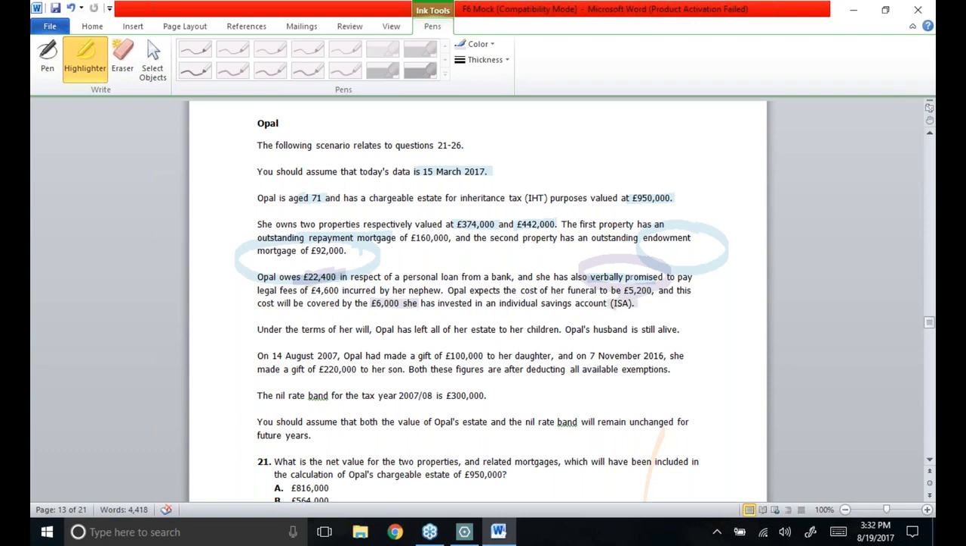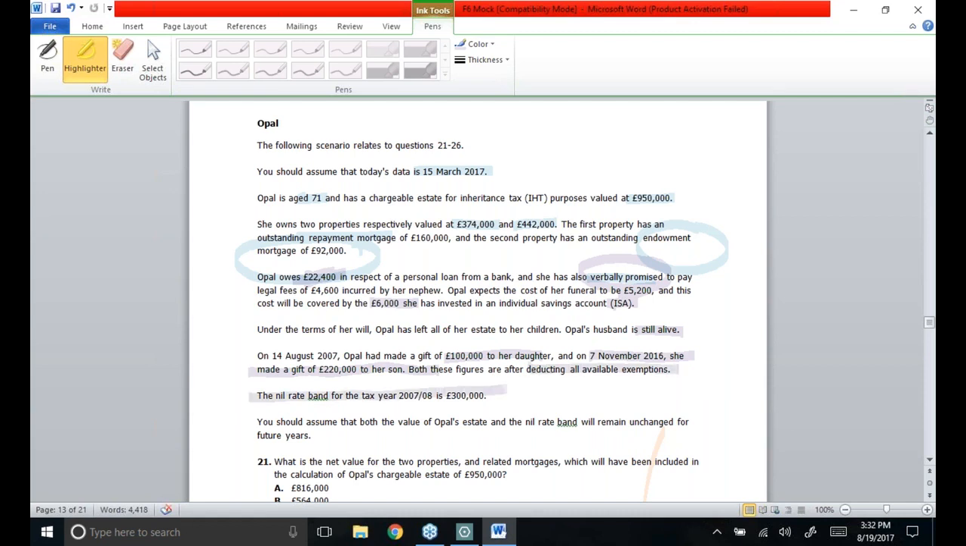Whatsoever you are going to give away, whether it's ISA, cash, or building, whether it's a non-current asset or current asset, it's going to be totally chargeable. Under the terms of her will, she has left all of her estate to her children, and her husband is still alive. On 14th August 2007, Opal had made a gift of 1 lakh to her daughter, and on 7th November 2016, she made a gift of 220,000 to her son. Both figures are after deducting all available exemptions.